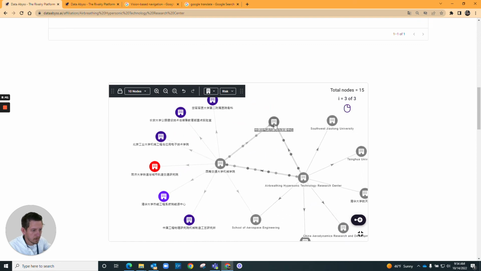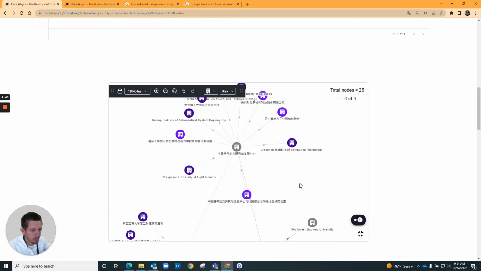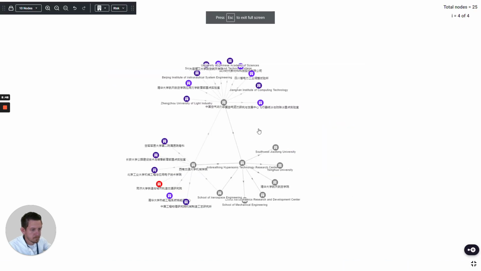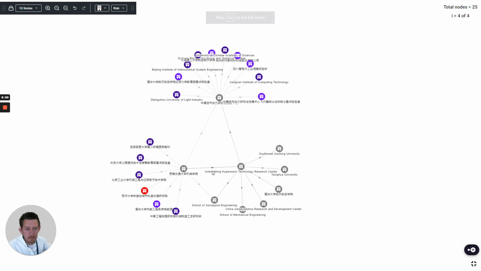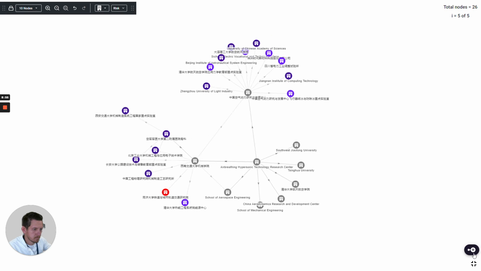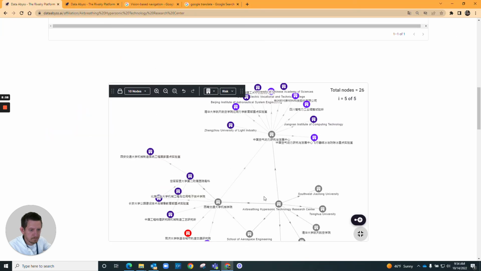Again, kind of do this graph analysis. You can expand this out. Do a little bit of graph analysis.